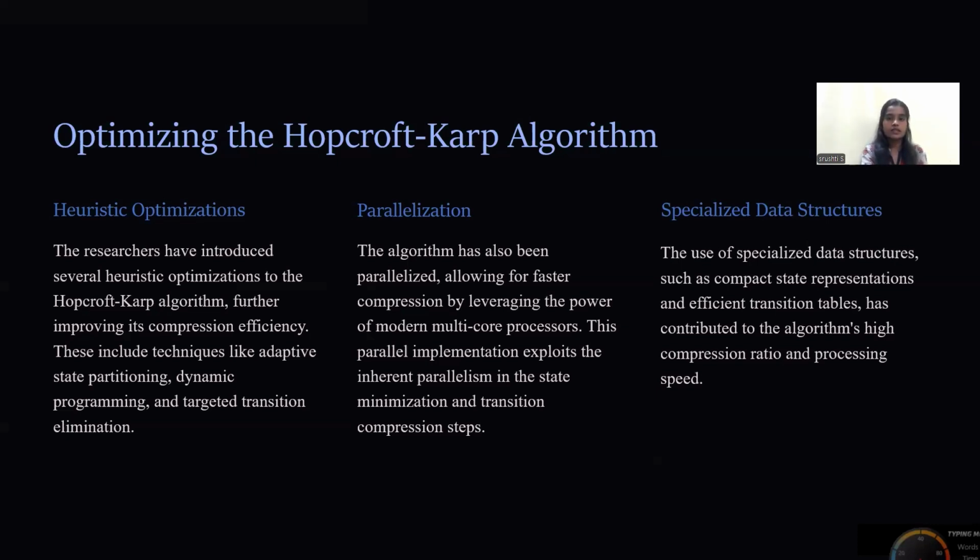Specialized data structures, such as compact state representations and efficient transition tables, have contributed to the algorithm's high compression ratio and processing speed.